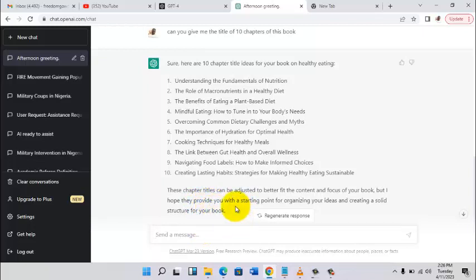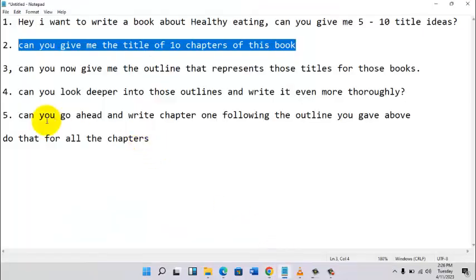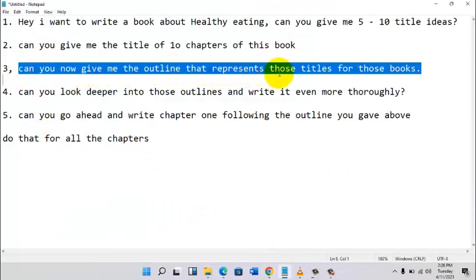So first, we've succeeded in generating a title for our book, and we've generated the 10 chapter titles of our book. So I'm going to come back here and say, can you give me the outline that represents these titles?